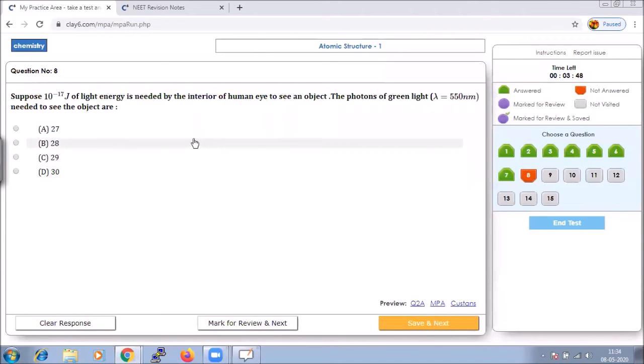Here we have, suppose we say, 10 to the power of minus 17 joules of light energy is needed by the interior of the human eye to see an object. The photons of green light, that is lambda equal to 550 nanometer, needed to see the object are... We have to solve this.